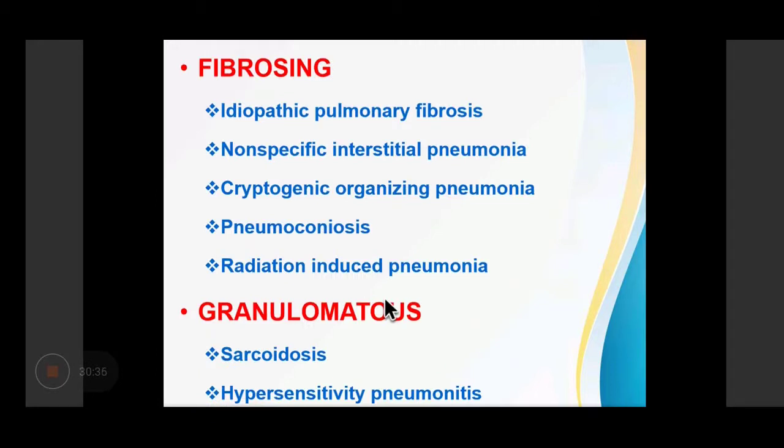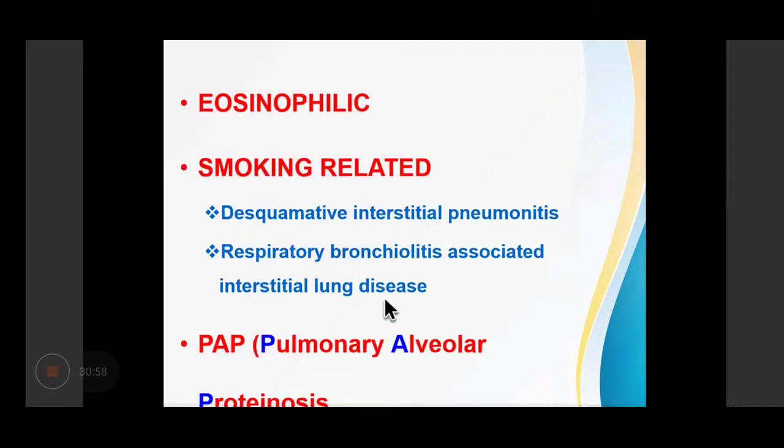Interstitial lung diseases can cause pulmonary fibrosis, like in idiopathic pulmonary fibrosis, non-specific interstitial pneumonias, cryptogenic organizing pneumonia, pneumoconiosis, and radiation-induced pneumonias. They can have granulomatous lesions, like in sarcoidosis, hypersensitivity pneumonitis, and pulmonary eosinophilia.